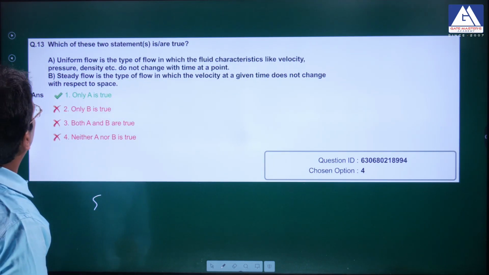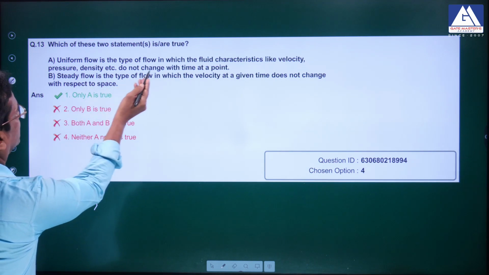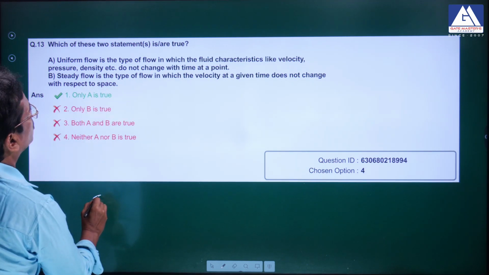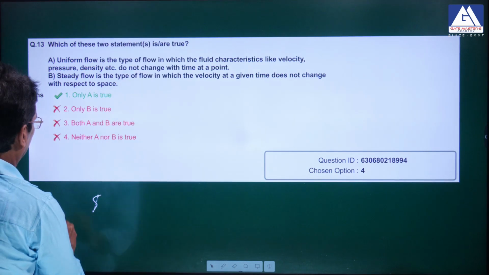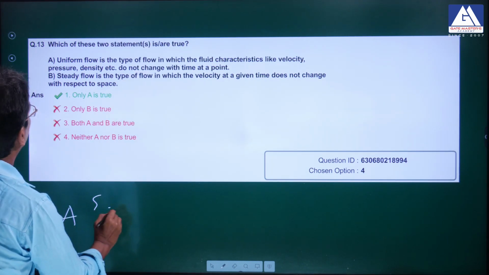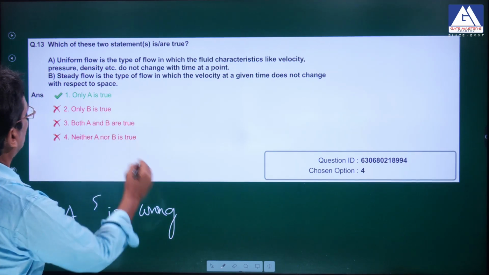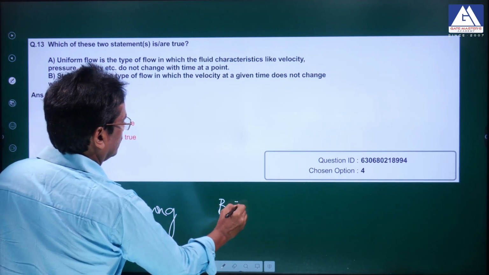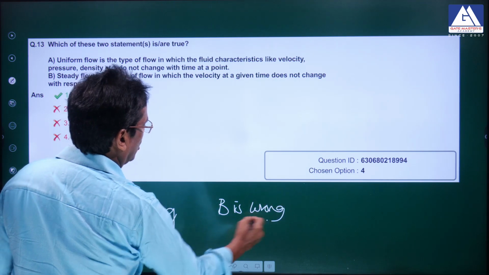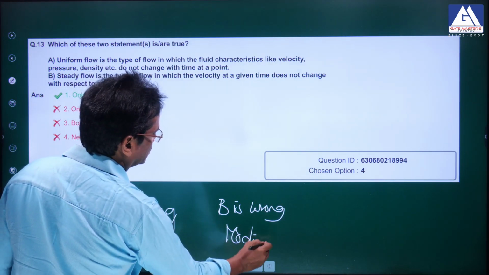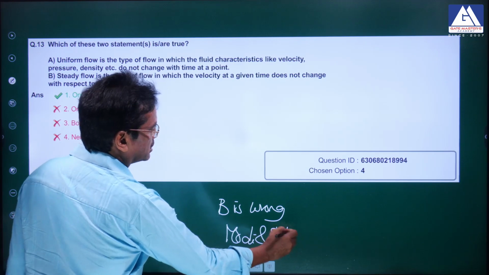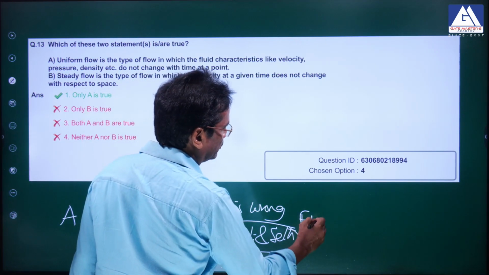Which of the statements, I have already said: uniform flow is a type of flow. A, does not change with time, is wrong. A is wrong. 13 definitely we can challenge. Steady flow, B, is also wrong. B is wrong. Both the statements are wrong. The source is Modi and Seth, Fundamentals of Fluid Flow, Fluid Mechanics.